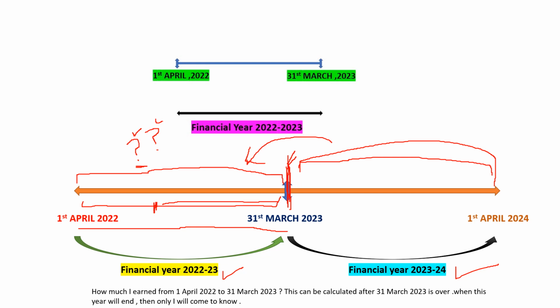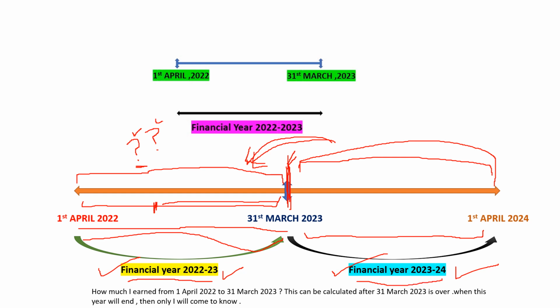First I'll calculate the income, then I'll be able to tell you how much tax I will pay. So the assessment of income of this time period will be done in the next time period. You assess the financial year 2022-23 in the financial year 2023-24. So this is called the previous year and this is called the assessment year.